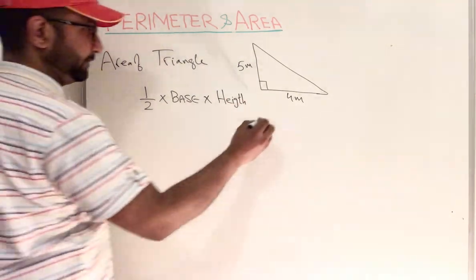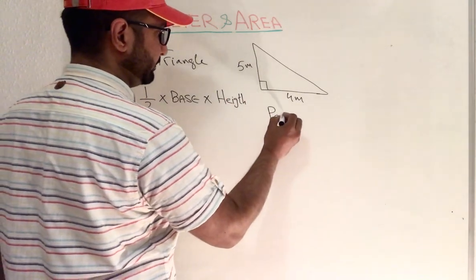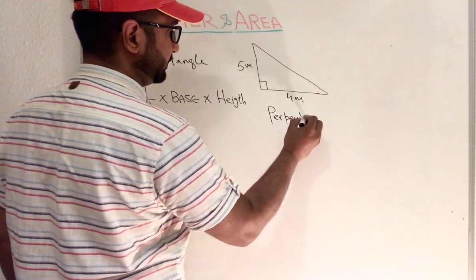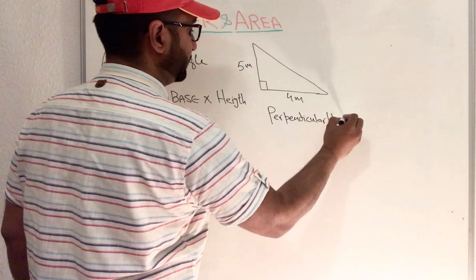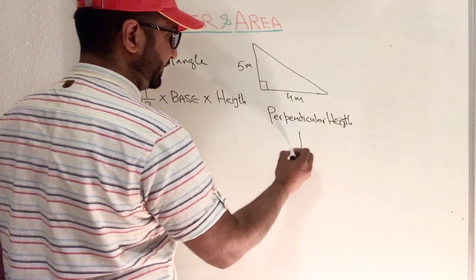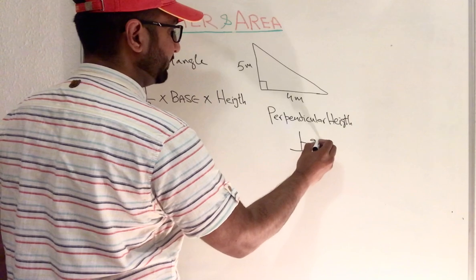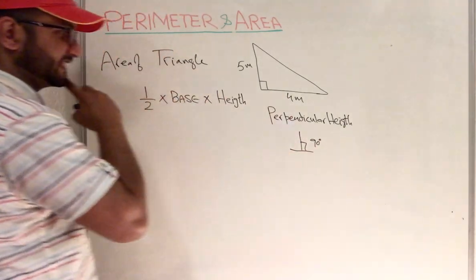Perpendicular height means making a 90-degree angle to this base.